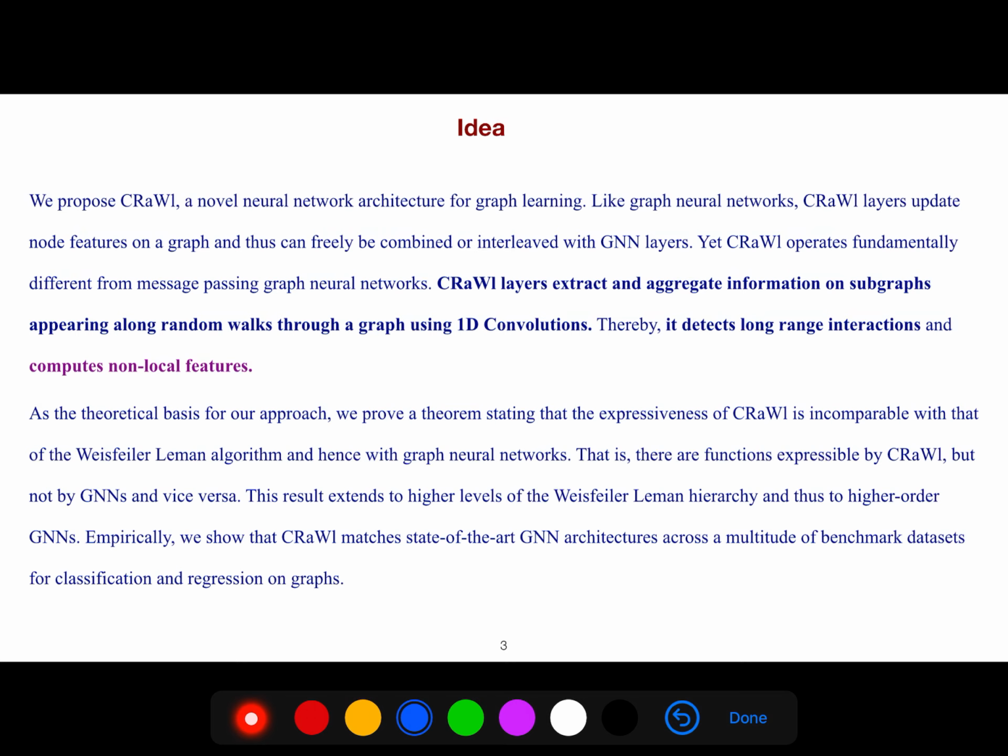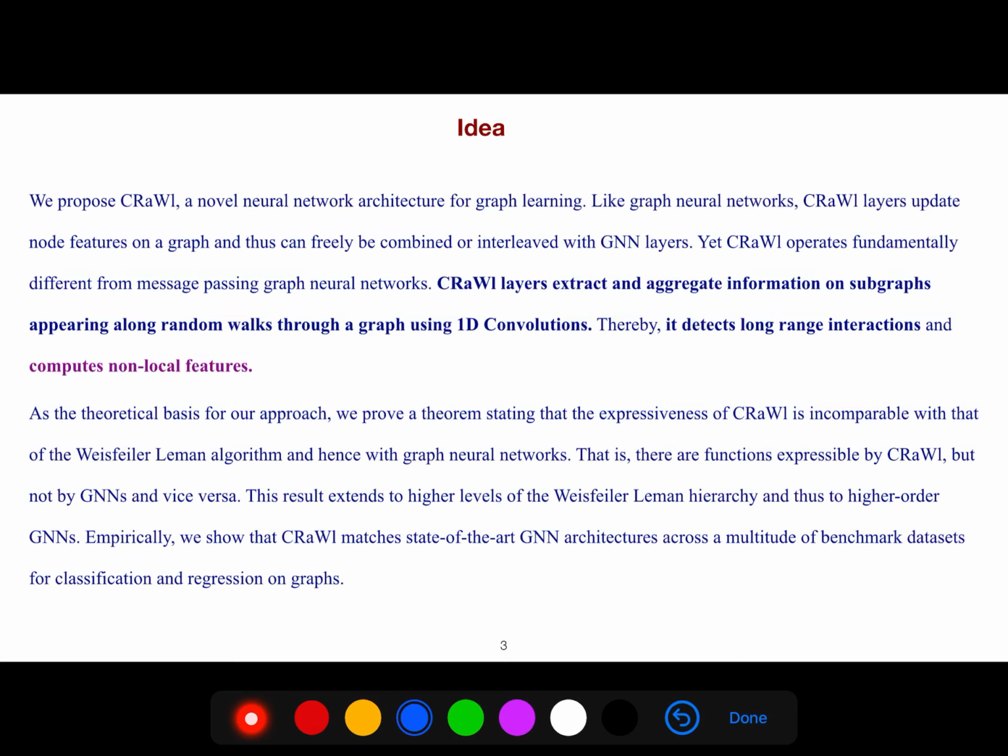Like graph neural networks, the layers of it update node features on a graph and thus can freely be combined or interleaved with GNN layers. Yet it operates fundamentally differently from message-passing graph neural networks. Its layers extract and aggregate information on subgraphs appearing along random walks through a graph using 1D convolutions. Thereby, it detects long-range interactions and computes non-local features.